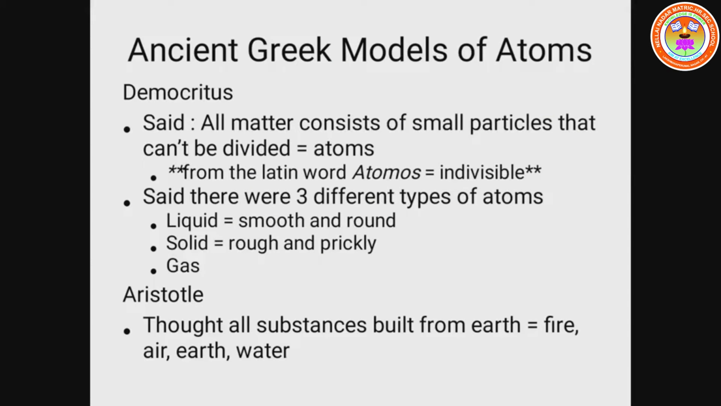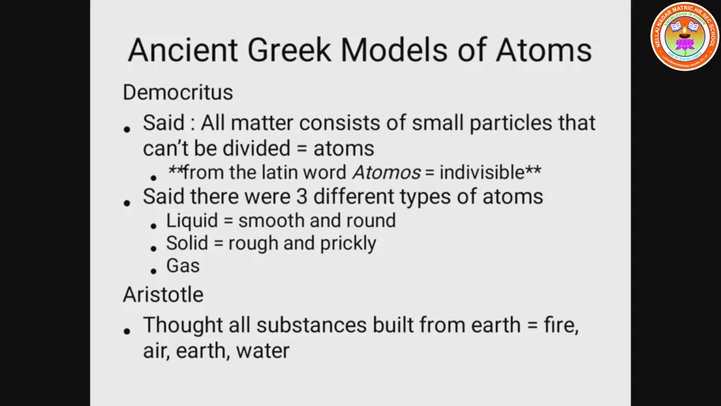The ancient Greek models of atom. The first scientists and philosophers were Democritus and Aristotle. Democritus said all matter consists of small particles that cannot be divided, so atoms are indivisible. In Latin, atom is called atomus. What is the meaning of atomus? It means indivisible.